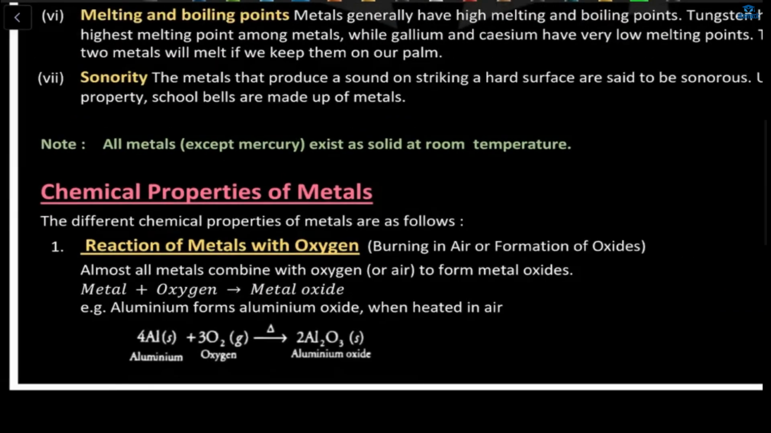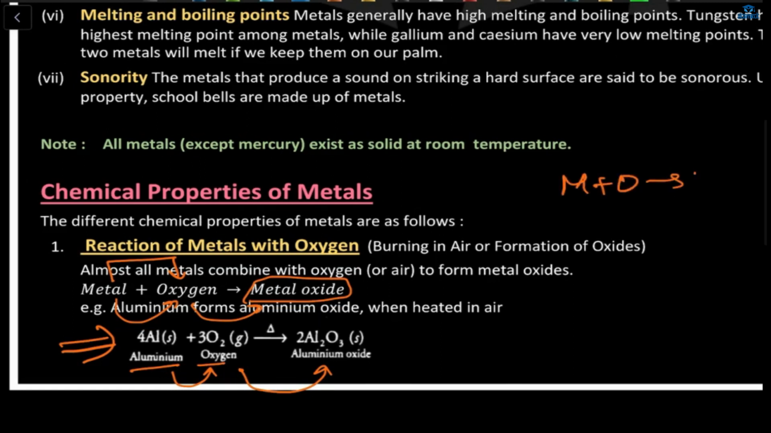Here, the metal will react with oxygen to form a metal oxide. Simple. Metal and oxygen give metal oxide. For example, aluminium will react with oxygen and form a metal oxide. Now you will make notes like this. Note down the first point, reaction of metal with oxygen, and note one or two equations, because you can easily relate. So reaction of metal with oxygen is simple: metal plus oxygen gives metal oxide. No doubt here, right? Metal, oxygen, metal oxide.